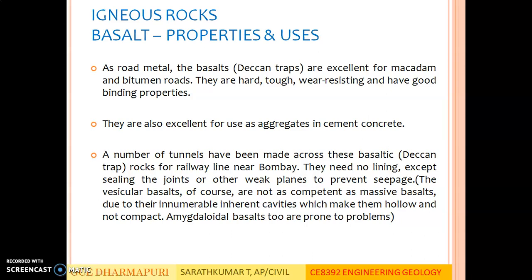A number of tunnels have been made across these basaltic rocks for railway line near Bombay. In this case, there is no need of lining except sealing the joints or other weak planes. Normally, lining is given to all the inside part of a tunnel to prevent seepage. But since basalt rocks are durable and non-porous, these linings are not needed. Only at weak planes and joints, simple sealing is required to prevent seepage.